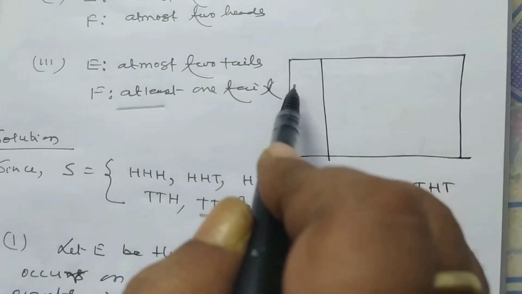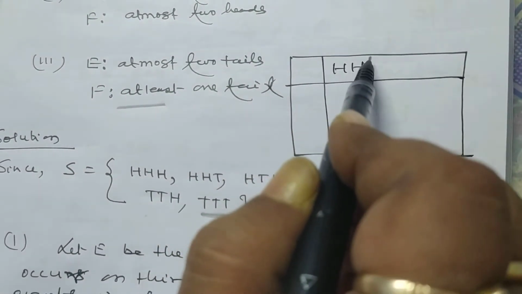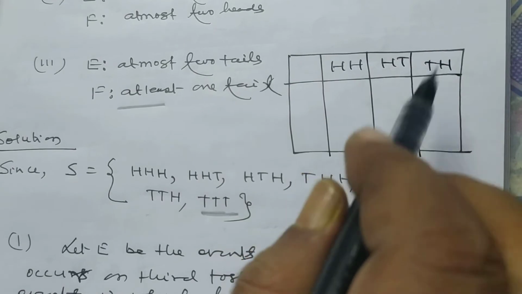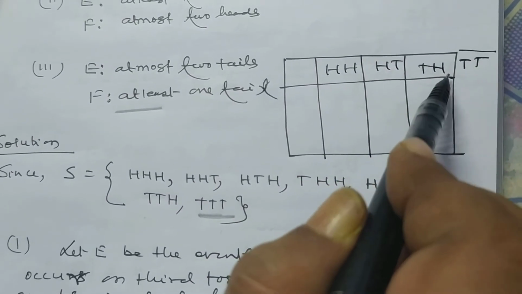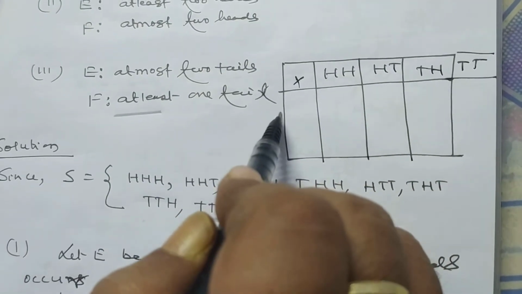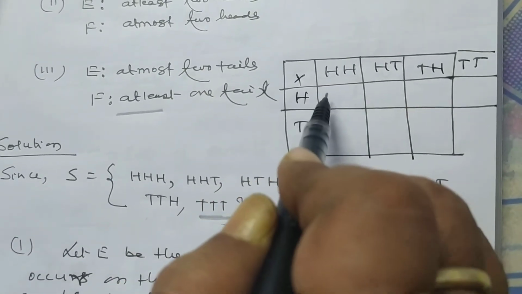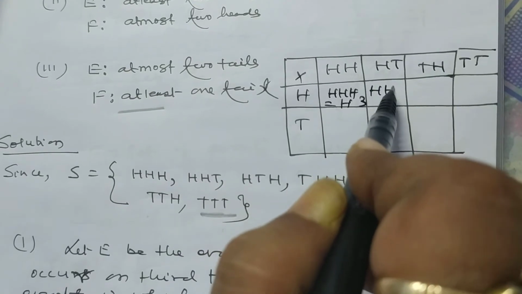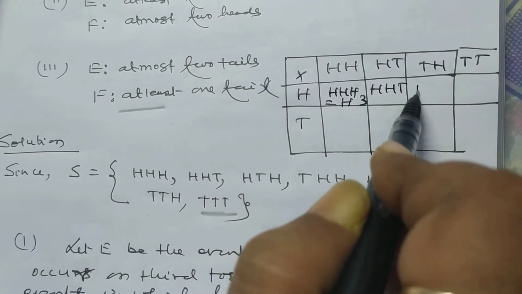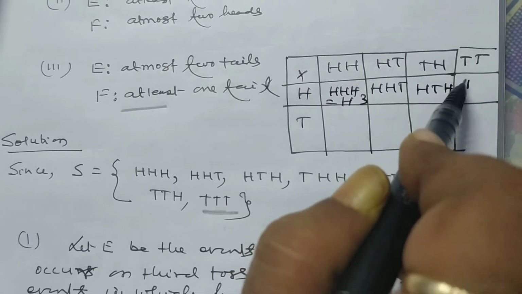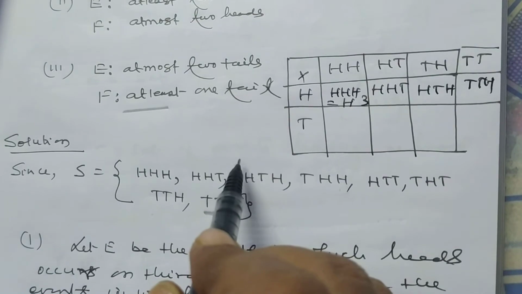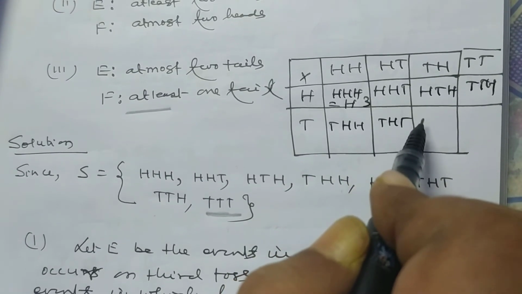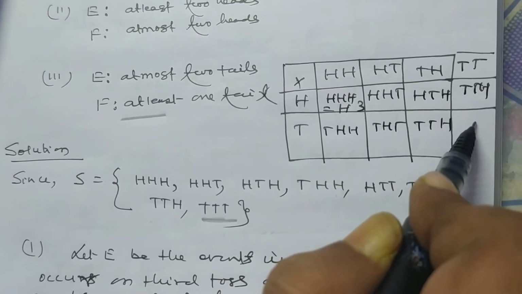You first write the result of 2 coins, HH, HT, TH and TT, and you write H and T. This gives HHH, HHT, HTH, HTT, THH, THT, TTH and TTT.